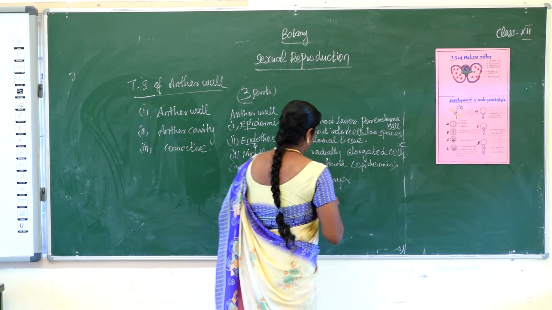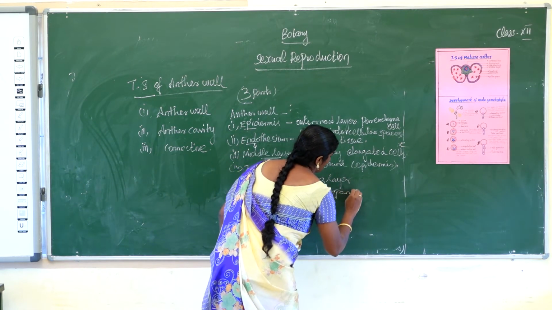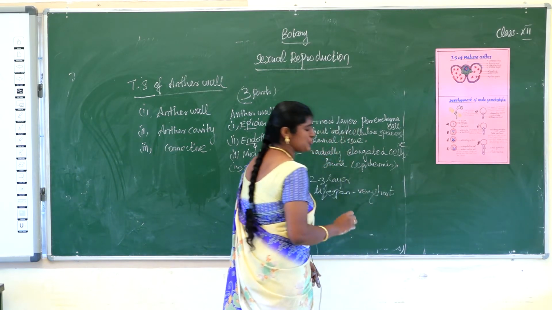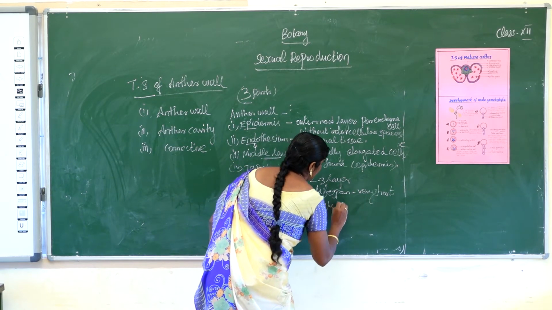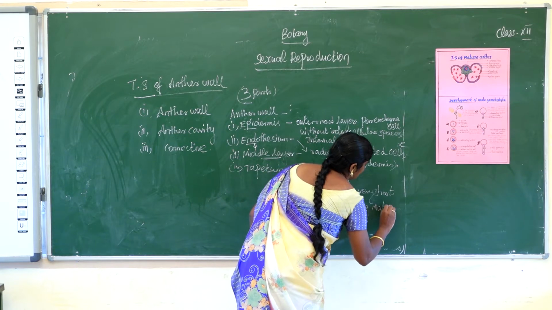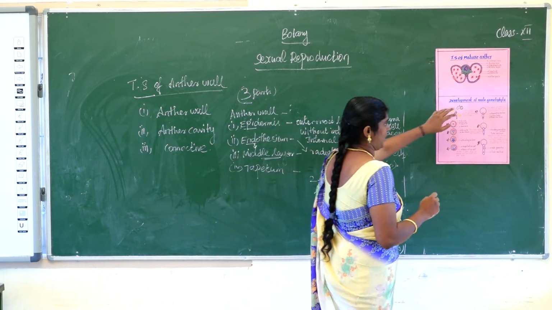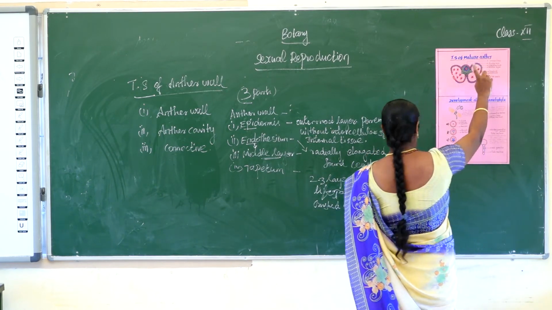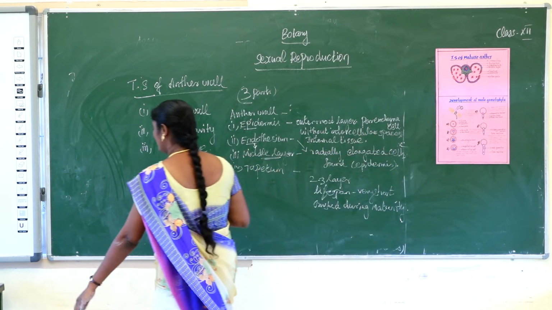It gets crushed during maturity. Okay, the middle layer consists of 2 to 3 layers. The lifespan is very, very short. Another point, it is crushed during maturity.